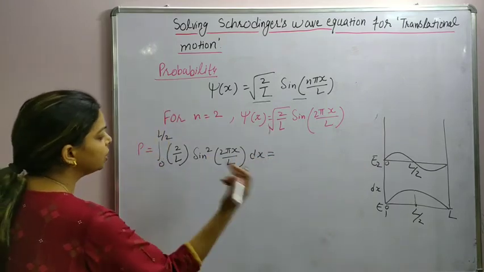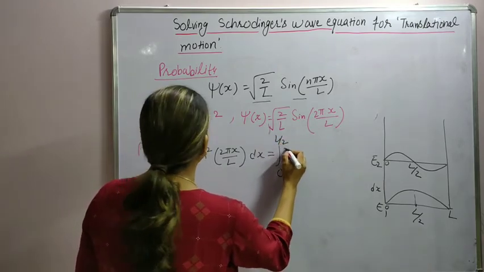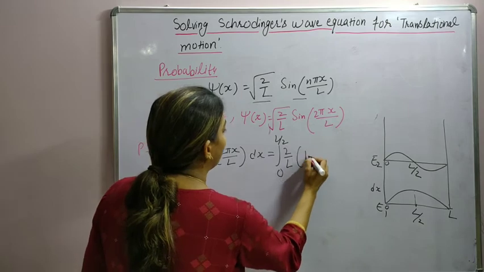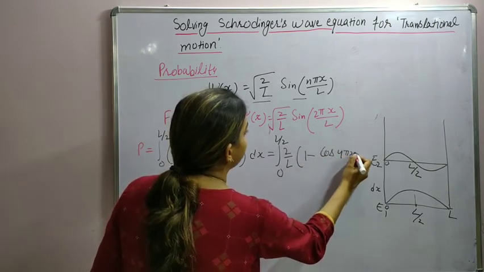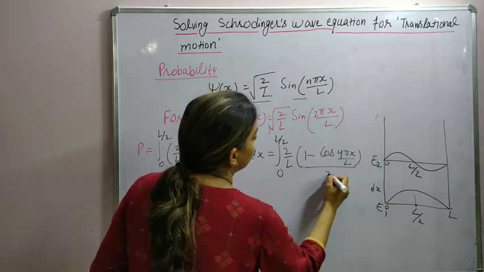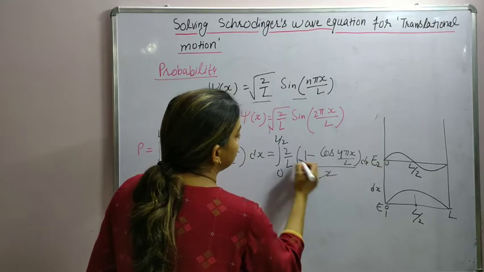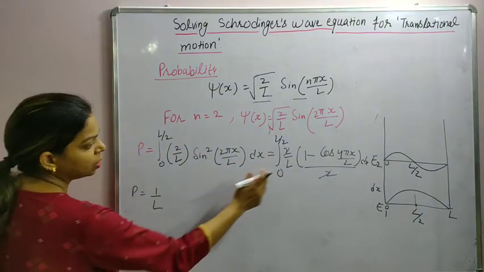Alright, again convert this into cos function, L by 2 and 2 by L, 1 minus cos 4 pi x by L and whole 2 dx. 2 will be cancelled out, 1 by L comes out from here.